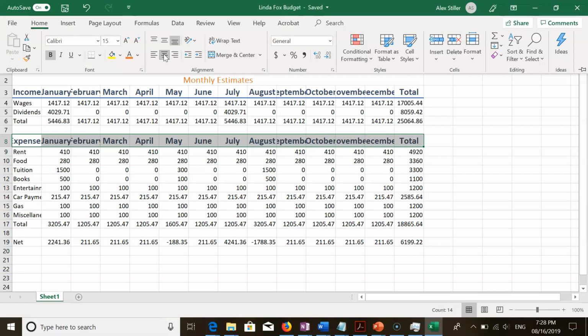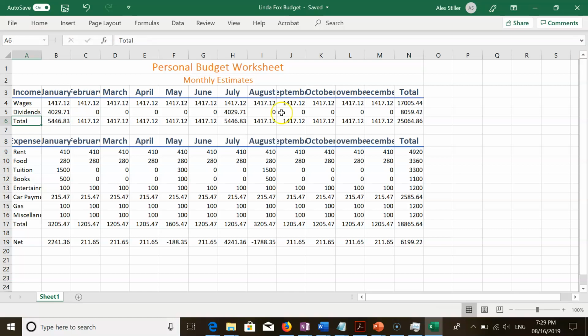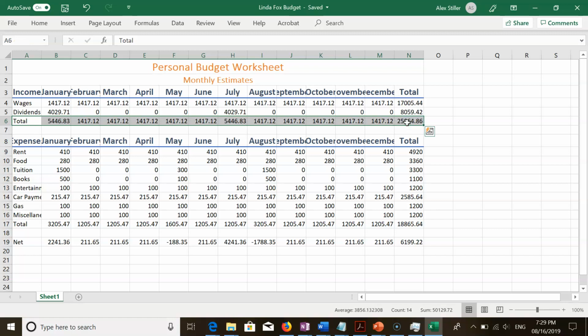Page EX29, step 4. Format the range A6 to N6 and A17 to N17 with the Total cell style format. So we could do it step by step by starting with A6 to N6. And selecting those cells. And we can go ahead and give them the Total cell style format.